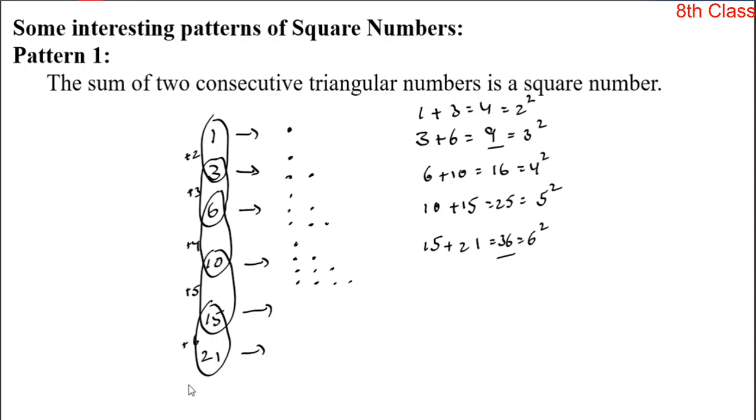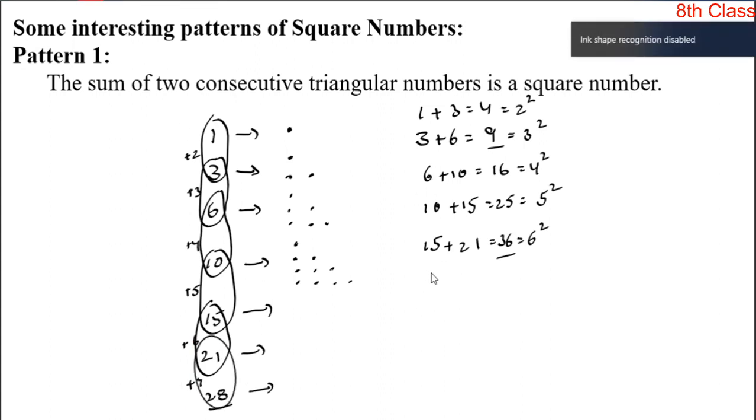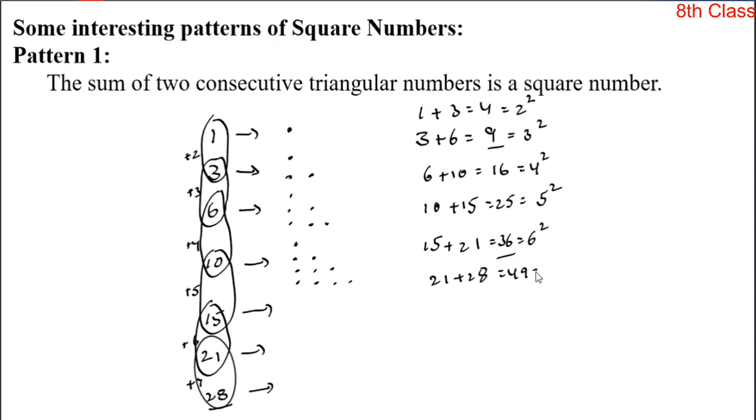So if you want the next number, then add 7 to the 21. So 21 plus 7 is equal to 28. Now the next triangular number is 28. Now add these two. Yes, 21 plus 28 is equal to 49. Now this 49 is also a perfect square number.